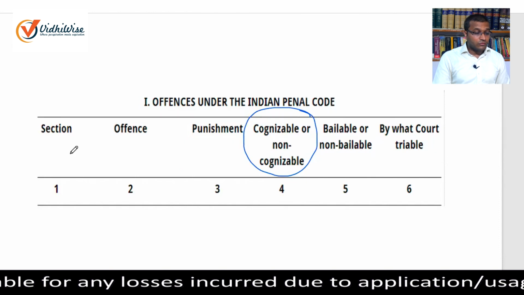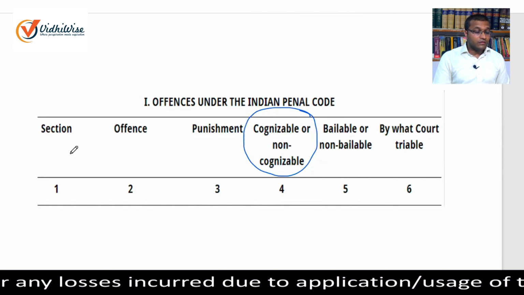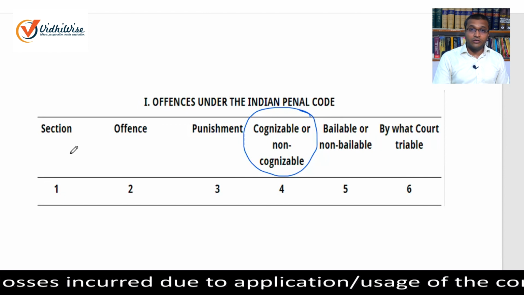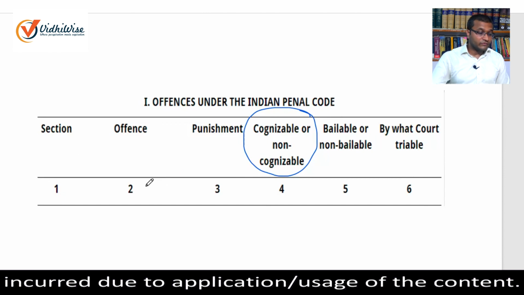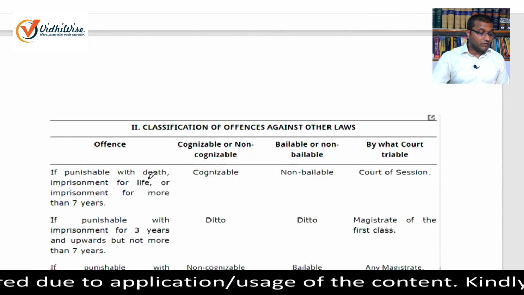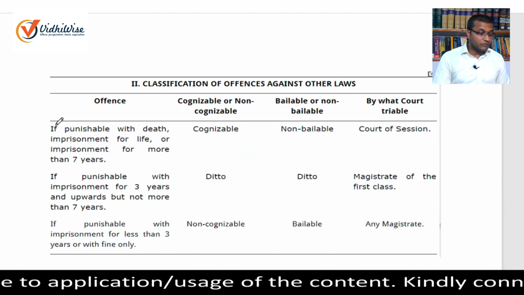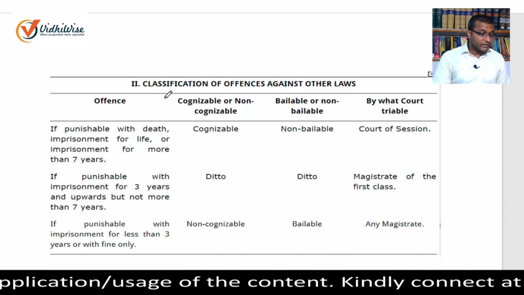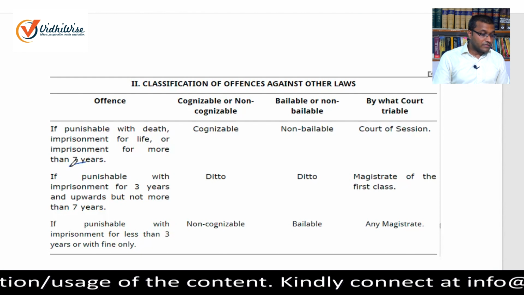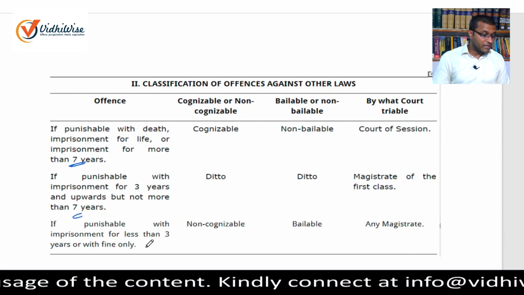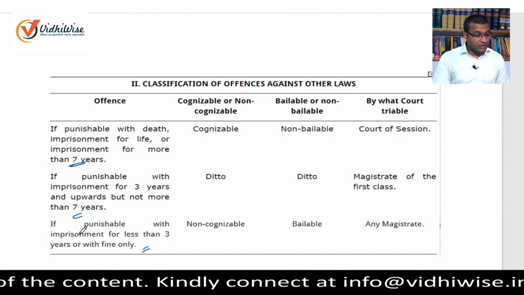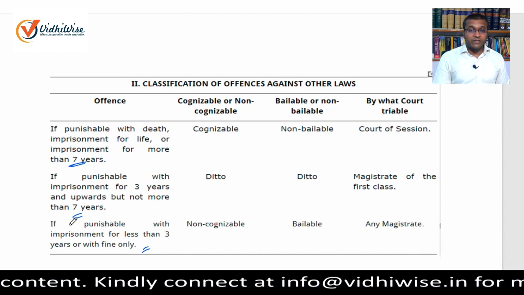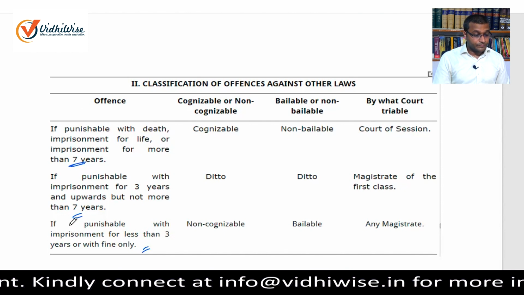Now, if we have to find out the nature of the offence provided in special or local laws, then for that we need to refer to Schedule 1, Part 2. And in Schedule 1, Part 2, offences are classified on the basis of the quantum of punishment, as you can see on the screen. I will take up this discussion when I discuss the next question.